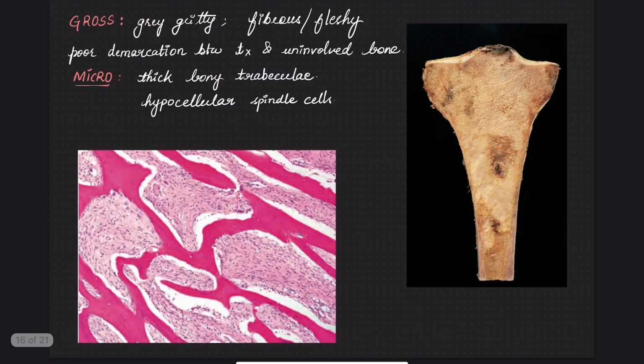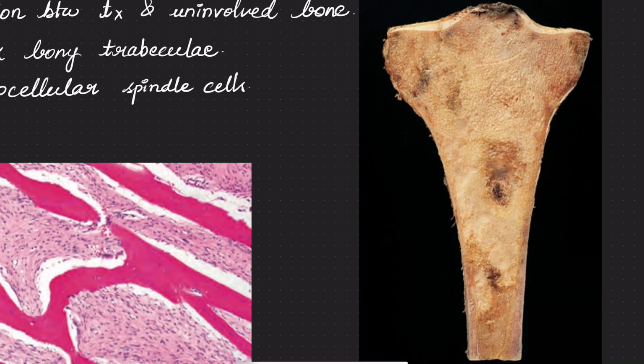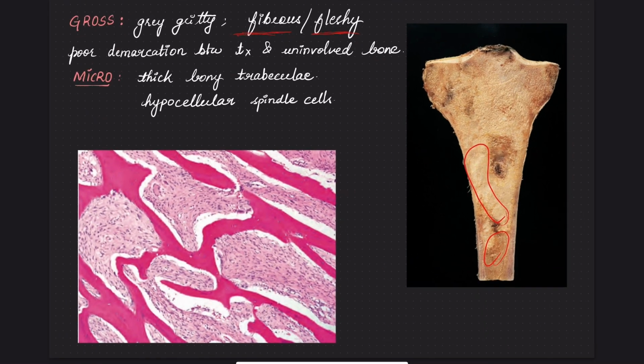This is the gross image. The tumor is gray and gritty. That means on cutting the bone, you find a gritty sensation. It can have a fibrous or fleshy appearance, fleshy here and fibrous there. And there's a poor demarcation. We cannot demarcate where the tumor is, where the normal bone is, where the normal cortex is. Poor demarcation.